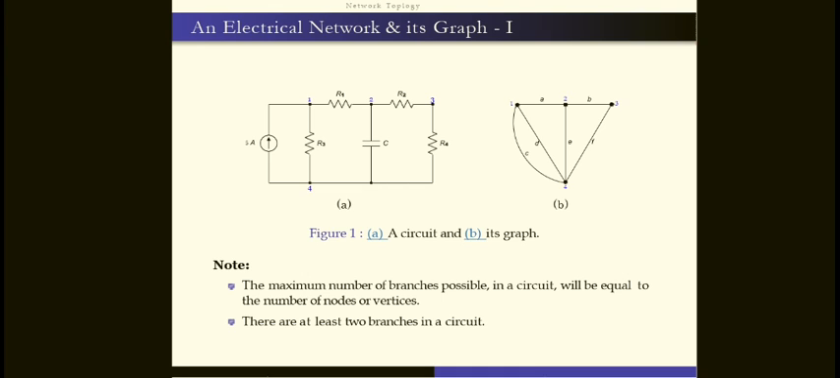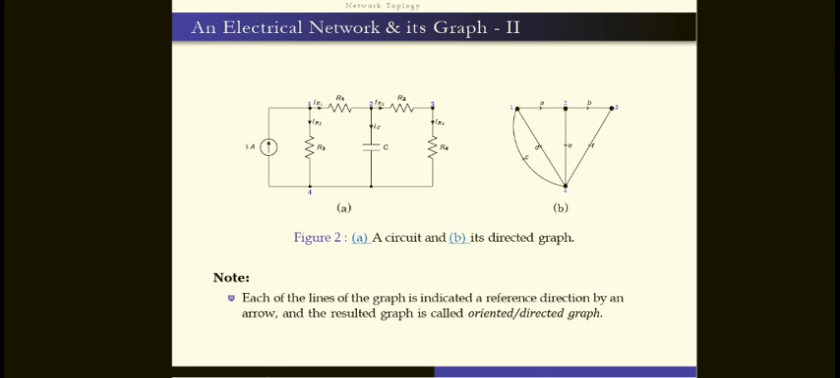How the current directions go, you have to assume. The maximum number of branches possible in a circuit will equal the number of nodes or vertices. So there are at least 2 branches in a circuit. Okay, 2 branches in a circuit. This is the given electric circuit and the equivalent graph like this.